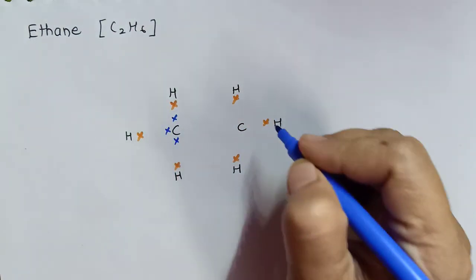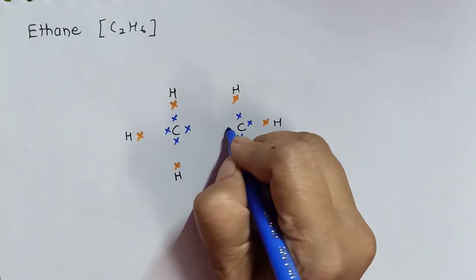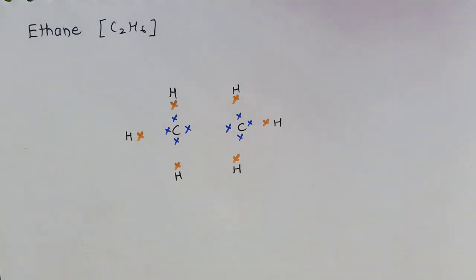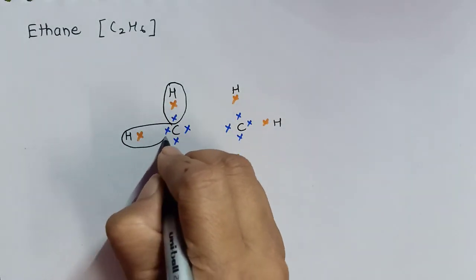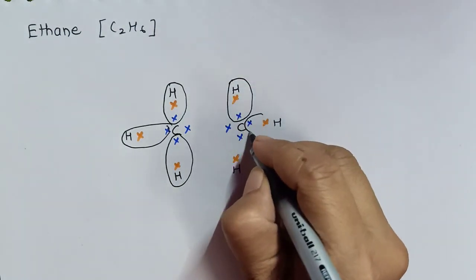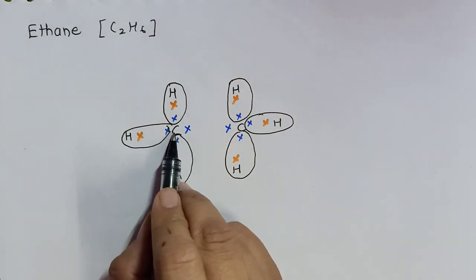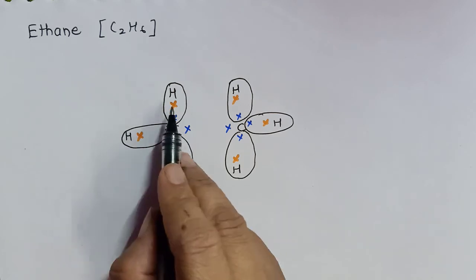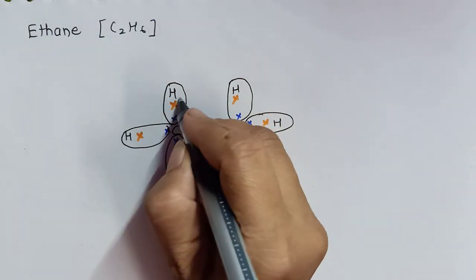In carbon there are 4 electrons in the outermost shell, out of which 3 have been used and the 4th will be occupied here. Now how will the duplet of hydrogen be completed? By sharing 1 electron of the carbon atom. So hydrogen duplet is completed, but now how is carbon going to complete its octet? And there are 2 carbon atoms. So for this carbon, 1, 2, 3, 4, then 5, 6, 7, 8 electron it will share with the neighboring carbon atom.